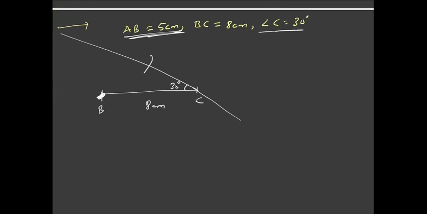If I cut an arc of 5 centimeters, this will cut this line at 2 points, say A and A dash. So you will get two possible triangles.